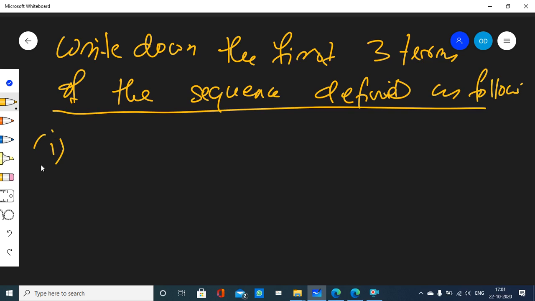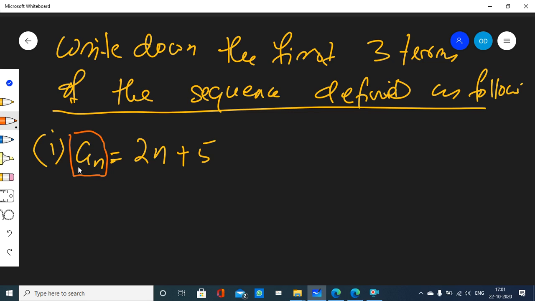So first one, it is given an is equal to, what is it? I forget again. 2n plus 5. Well, first of all, you tell me what is n? N is the nth term, right? Nth term of the sequence, right? Yes, sir. Okay. So we have a sequence here. The nth term of the sequence is 2 into n plus 5.